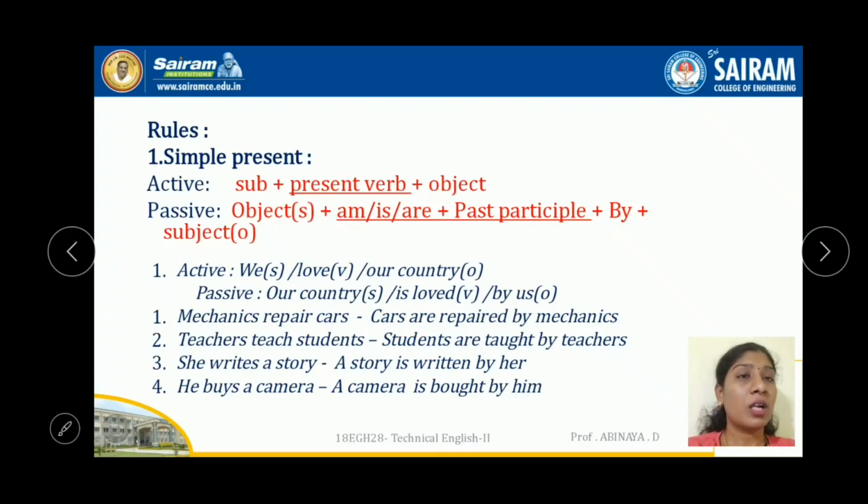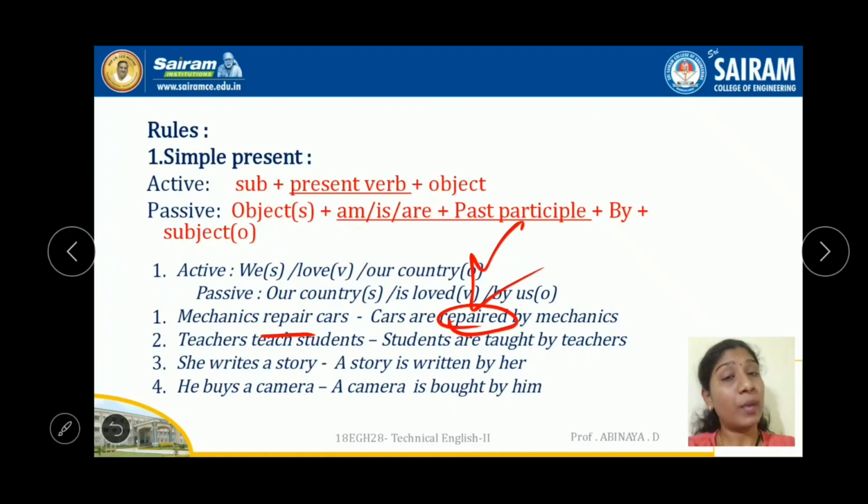So cars are repaired. Past participle: repaired. This is not past tense; actually past tense is also repaired, and past participle is also repaired for repair. So repaired, by is default, and the mechanics, the subject here, comes as the object. Teachers teach students. So students, the object, is plural, so are taught. Teach, past form is taught and past participle form is also taught. So taught by teachers. This teachers has come here as object.